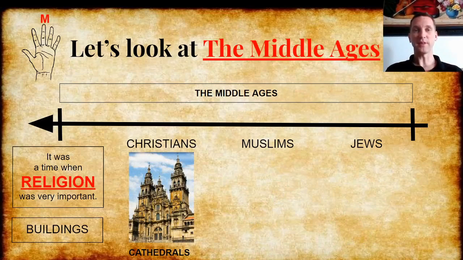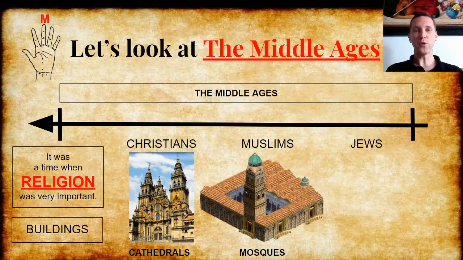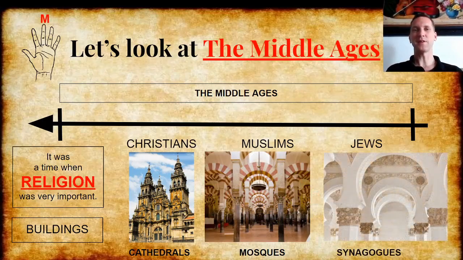For example, the Cathedral of Santiago de Compostela was built by Christians in the Middle Ages. Muslims built mosques. For example, the Mosque of Cordoba was built by Muslims in the Middle Ages. And Jews built synagogues. For example, the Synagogue of Toledo was built by Jews in the Middle Ages.